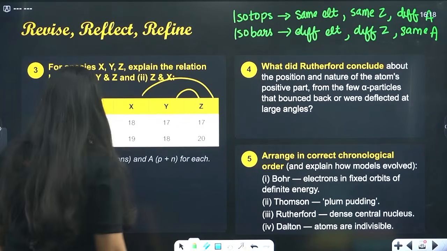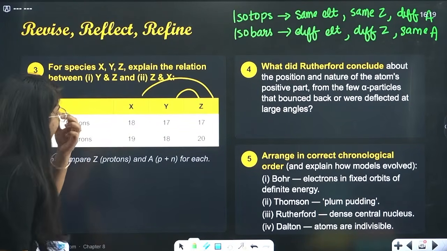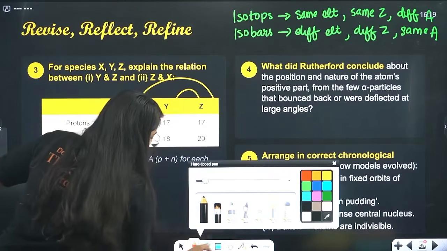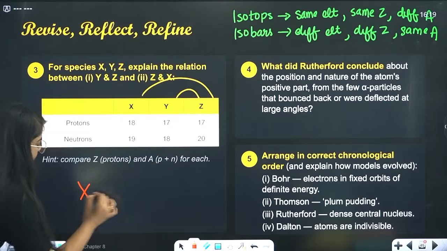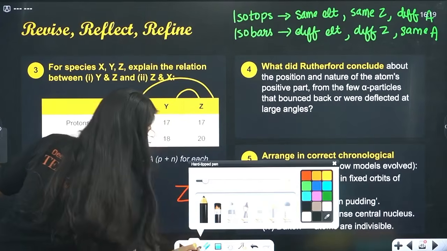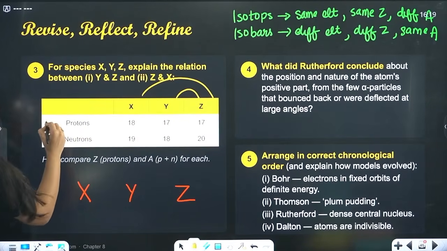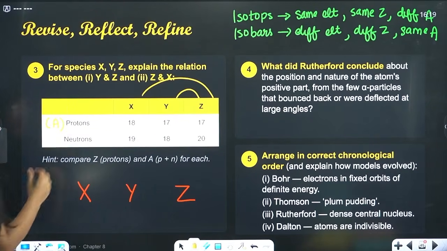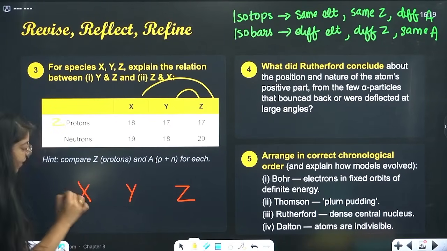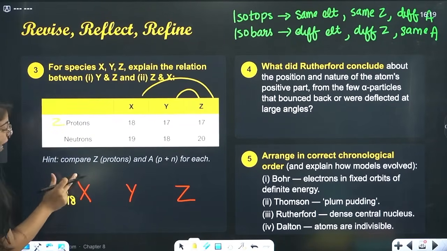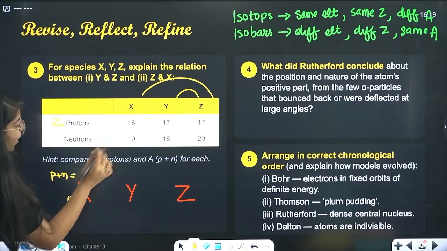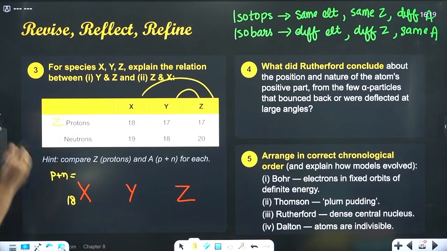Okay? Now, protons and neutrons. We have an element X. Let's write its symbol. Every time you see, you have to write the symbols X, Y, and Z. Next, we have number of protons. Number of proton is your atomic number, right? So 18 I will write here. And neutron, mass number is what? Proton plus neutron, right? And this is what? 18 plus 19. That is how much?